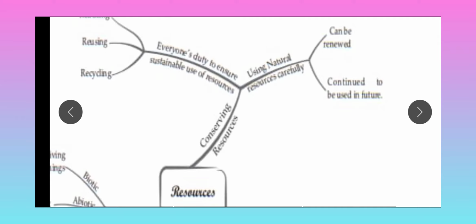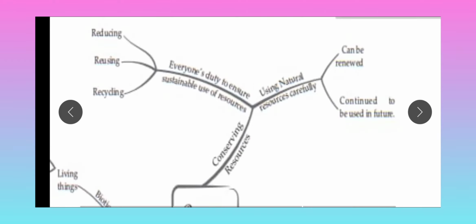Next, since resources are there, it is our duty to conserve them. Conserving resources is everyone's duty, to ensure suitable use of resources. How can we conserve the resources? There are 3 R's: reducing, reusing and recycling. Reducing means whatever we use, we use in a minimum way.